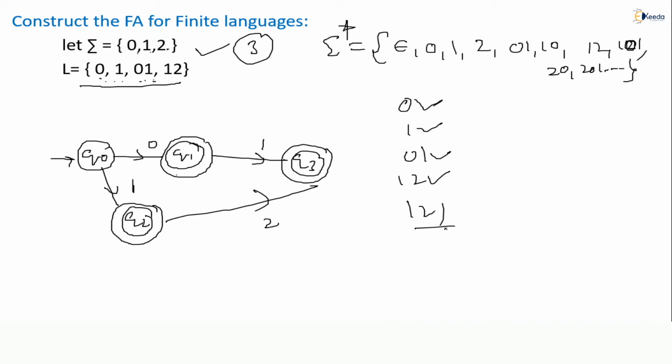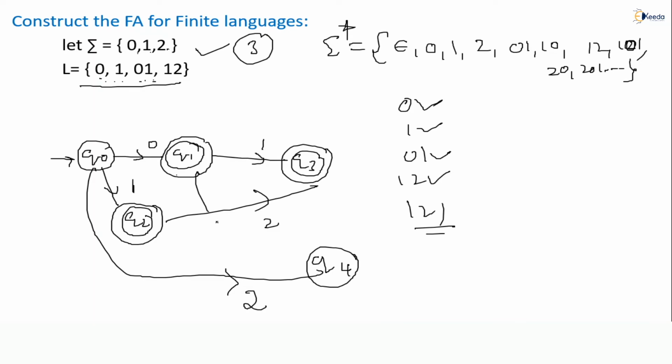If 1 2 1 comes, should it reject or not? So I will make another state Q4. So look at this. I should make it a complete state also, correct? What is a complete system? Complete system means we have three symbols, that is nothing but at each and every state you must have exactly one transition for each symbol. But see, Q0 on 0 we have, Q1 on 1 we have, but we don't have Q0 on 2. So when the initial state starts with 2, that is not available in our language, that must be rejected. I have sent it to Q4, correct?